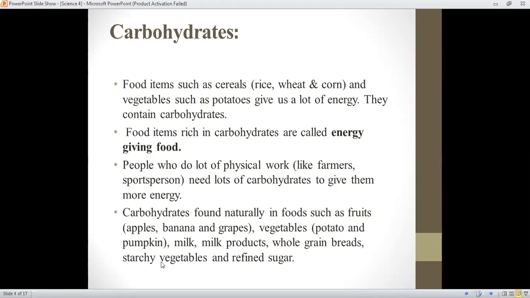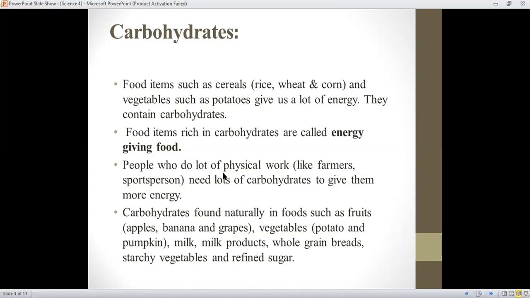Carbohydrates are found in food items such as cereals like rice, wheat, and corn, and vegetables such as potatoes, which give us a lot of energy. They contain carbohydrates. There is a lot of carbohydrate present in potatoes. Food items that are rich in carbohydrates are called energy giving foods.